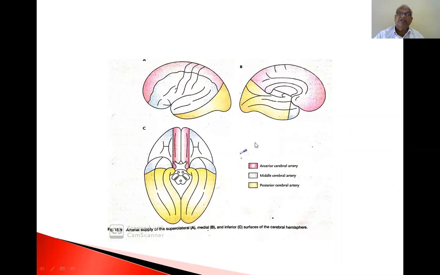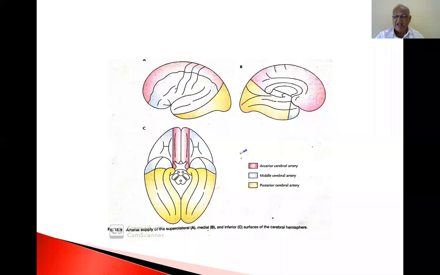So, 2/3 of the brain is supplied by the middle cerebral artery. The majority of the brain is supplied by the middle cerebral artery. The remaining is supplied by the anterior cerebral artery and posterior cerebral artery. So, you know the blood supply of anterior cerebral, middle cerebral, and posterior cerebral. So, which area of the cerebrum is supplied by it?